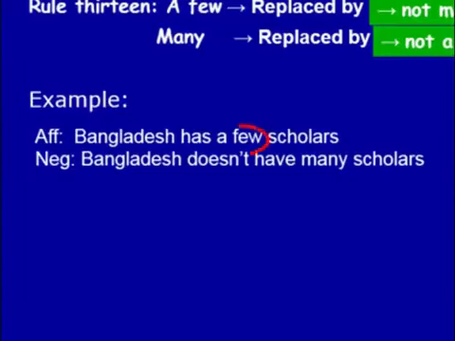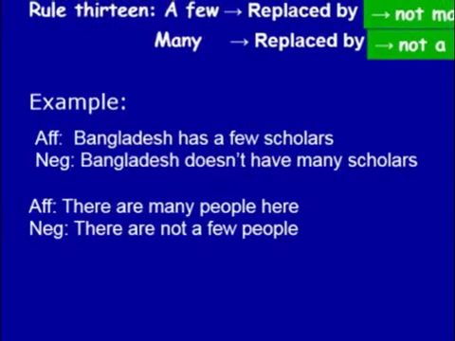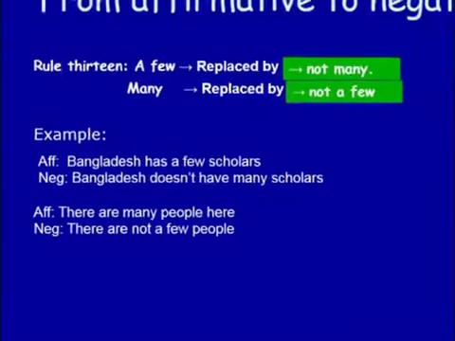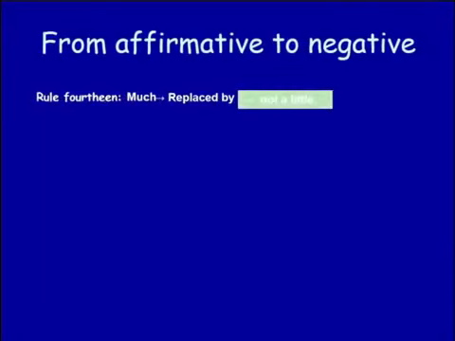That is, in place of few, we'll have to use many, and we'll have to make the verb negative using not. But where there is no auxiliary, we'll have to take the help of a helping verb. Look at another example. There are many people here. There are not a few people. That means in place of many, we'll have to use a few, but make the verb negative using not. Rule number 14. Much is replaced by not a little, and a little is replaced by not much.